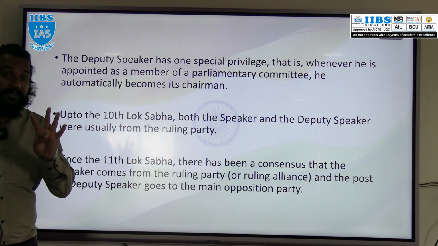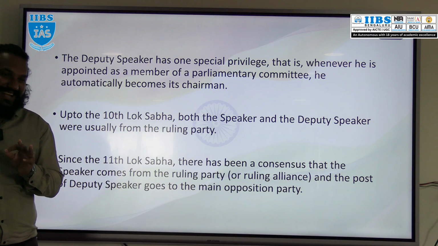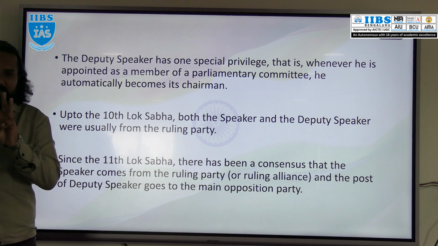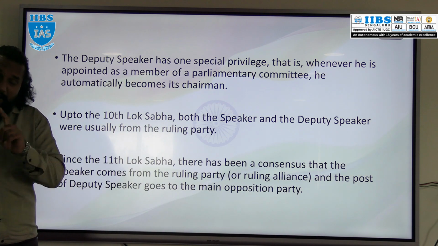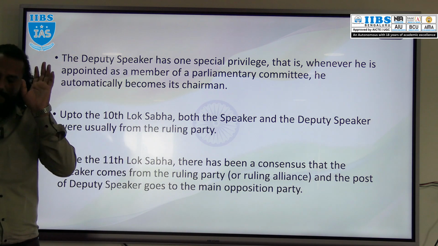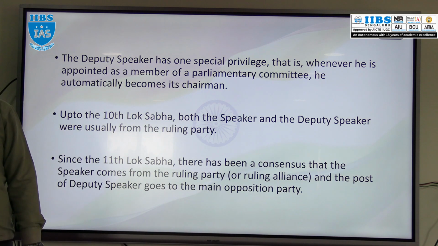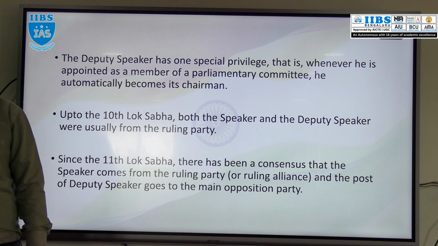Except 3 committees. What are those? Business advisory committee, rules committee, general purpose committee. For these 3 committees, the Speaker is the chairman. For other parliamentary committees, if the Deputy Speaker is appointed as a member, then automatically the Deputy Speaker will become the chairman of that committee.